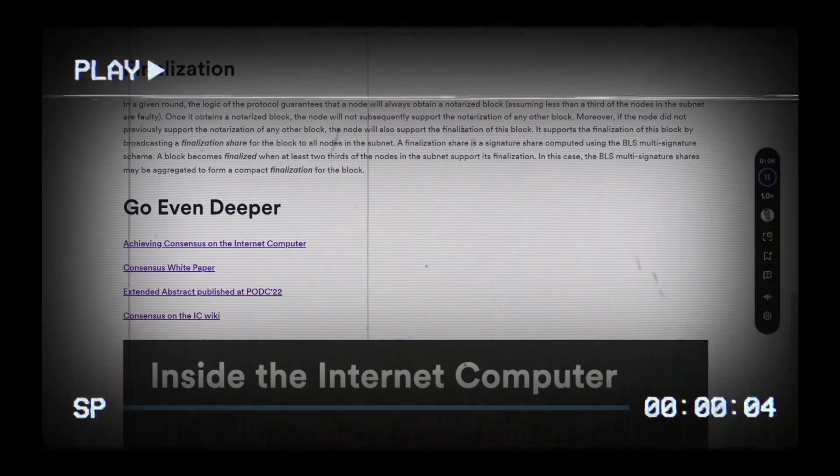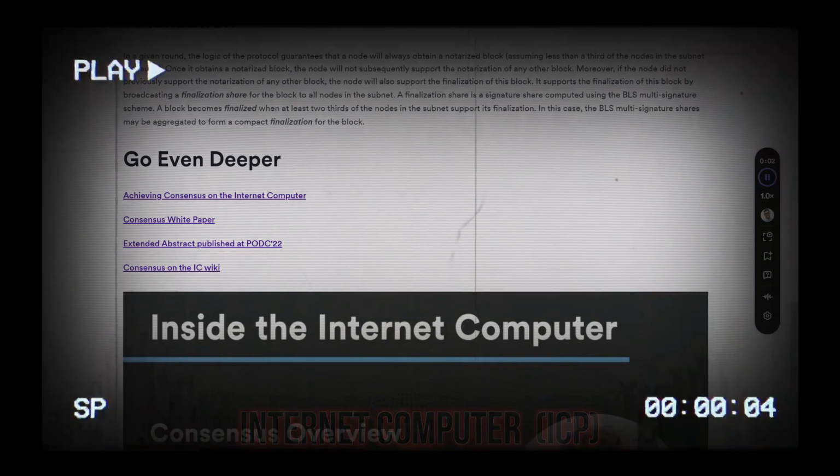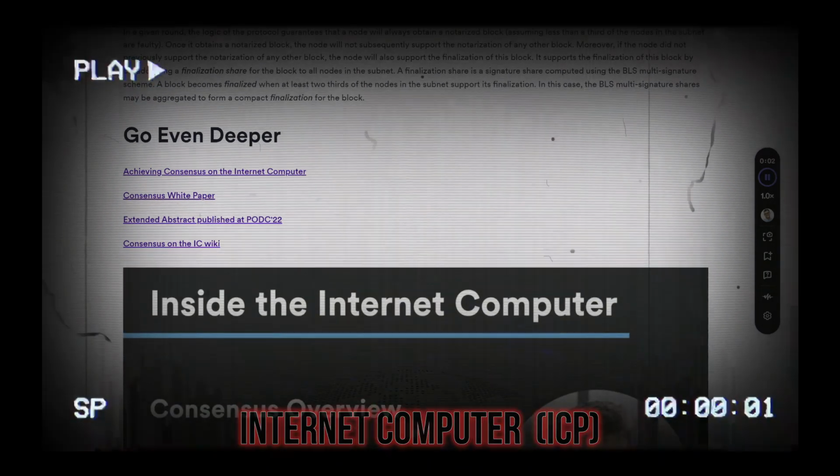Go even deeper, achieving consensus on the Internet Computer. Consensus White Paper, Extended Abstract, published at PODC 22. Consensus on the IC Wiki.